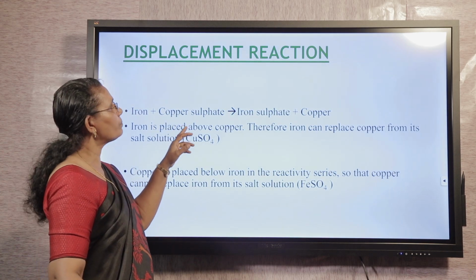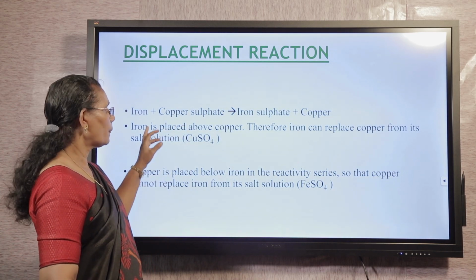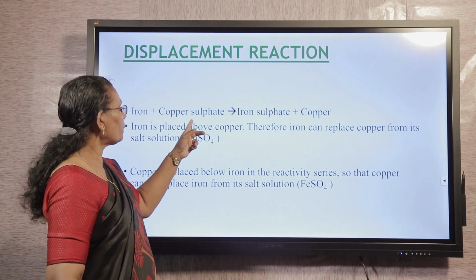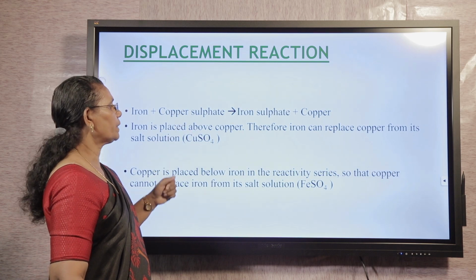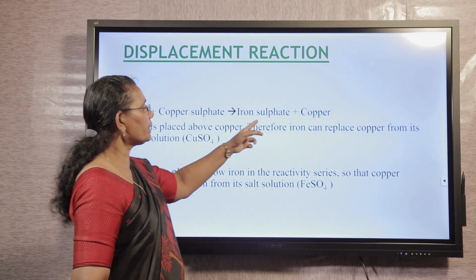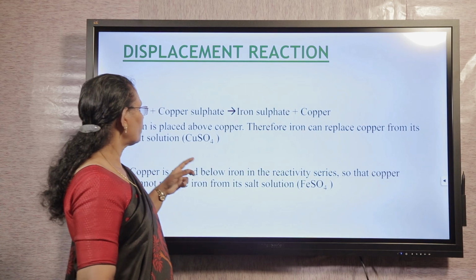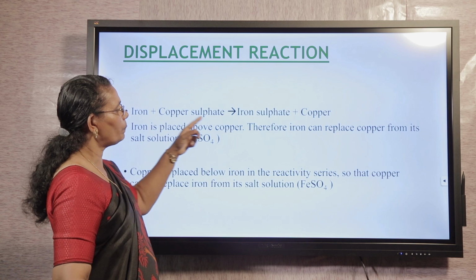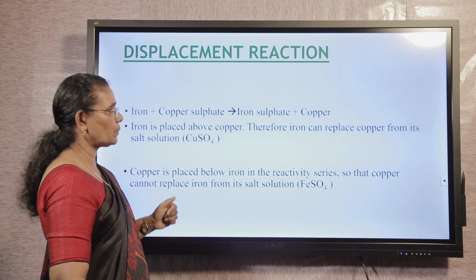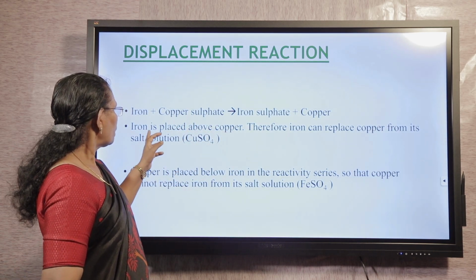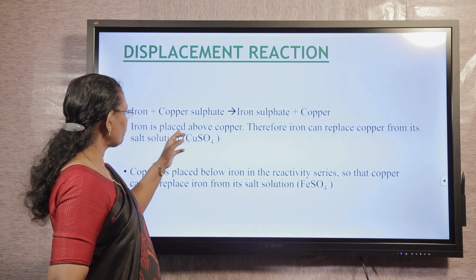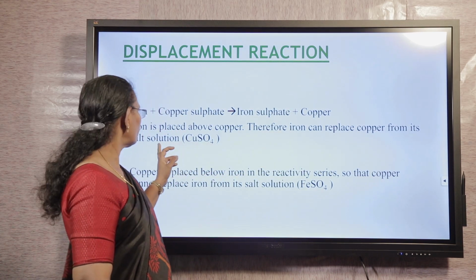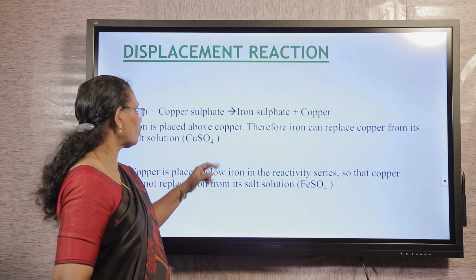Here there is an example of displacement reaction. Iron is a metal that is more reactive than copper. Copper sulfate is a salt solution and forms iron sulfate and copper, because the more reactive metal, iron, can replace copper from copper sulfate solution. Iron is placed above copper, therefore iron can replace copper from its salt solution, that is copper sulfate.